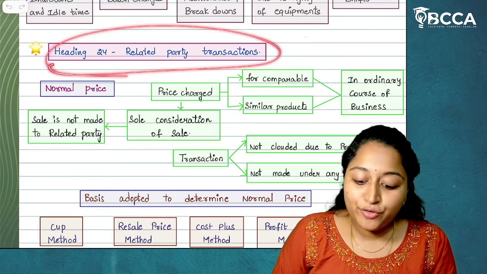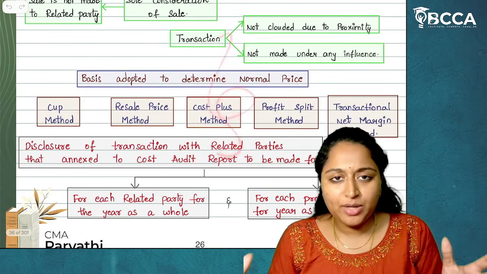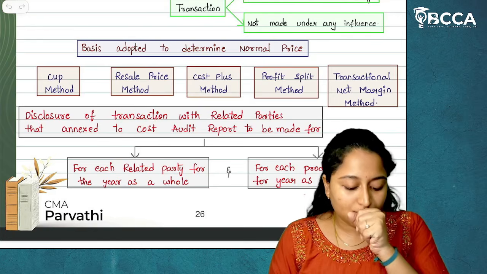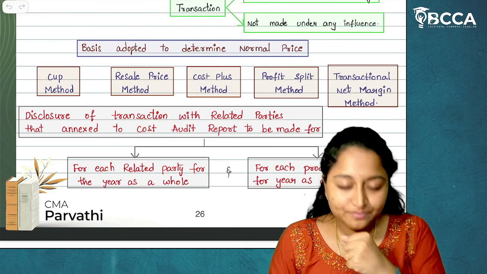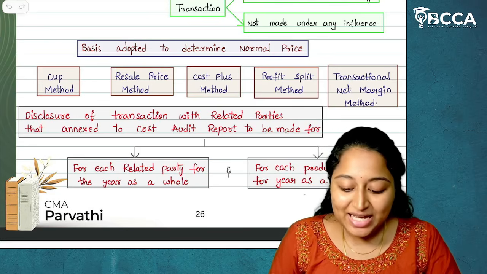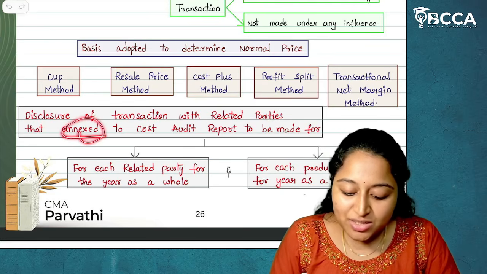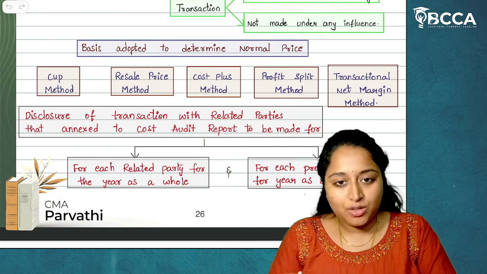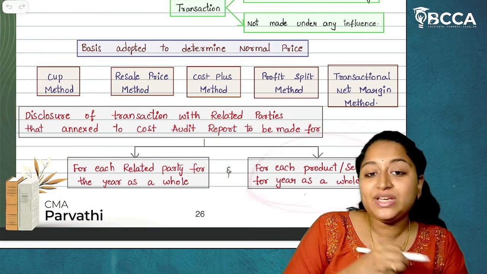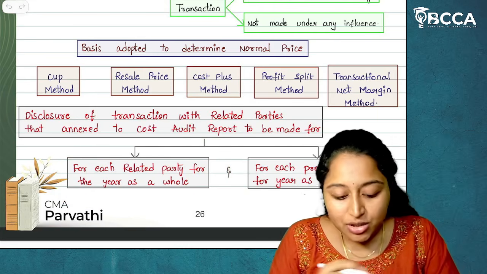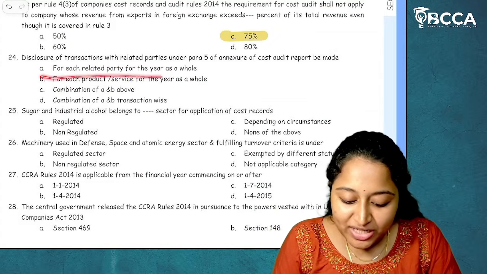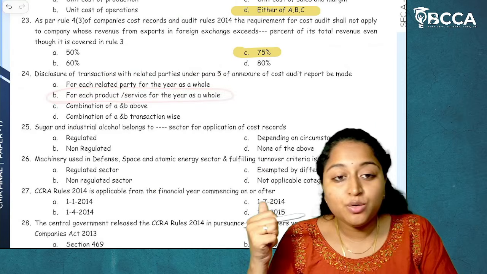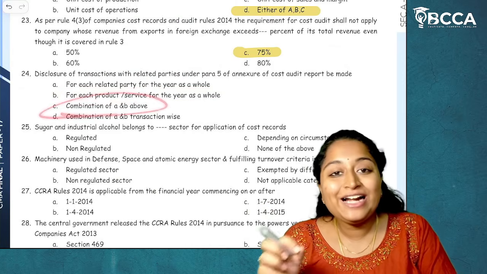Now in this heading number 24, related party transactions, after seeing everything about the related parties, at last I have given you a point: disclosure of transaction with the related parties that annexes to the cost audit report to be made for each related party for the year as a whole, for each product or service for the year as a whole as well. For each related party for the year as a whole, the answer is yes. For each product or service for the year as a whole, the answer is yes. Combination of A and B above.